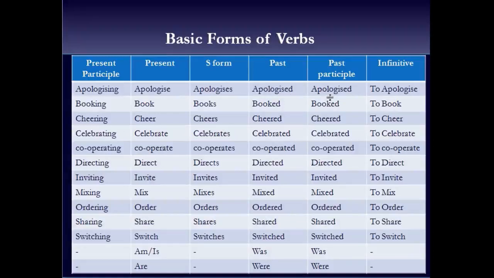Now past and past participle forms are the ones which you have been learning since class 4. These are very easy. Some of the words you have already learned, some might be new for you. Let's look at them. Apologize, apologized, booked, booked, cheered, cheered, celebrated, celebrated, cooperated, cooperated, directed, directed, invited, invited, mixed, mixed, ordered, ordered, shared, shared, switched, switched. Most of them, all of them are regular verbs because all of these have ed in the end.